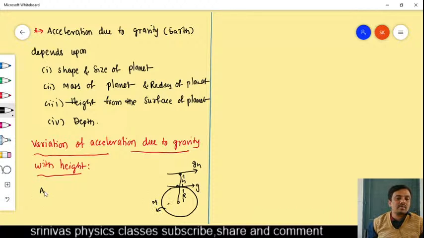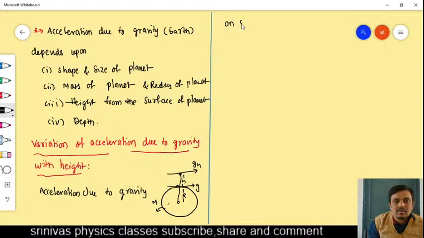First, I want to write the formula for the acceleration due to gravity on the surface of Earth or any planet. What is the formula? g is equal to capital G, capital M by, we have to take the distance from the center to the surface, that is capital R. We write g equal to GM by R square. This is equation 1.